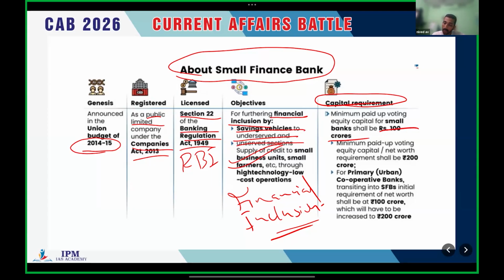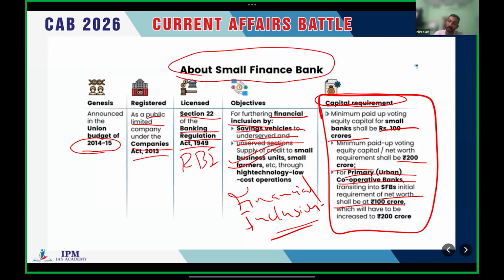Also, the minimum paid up voting equity capital requirement shall be 200 crore. Primary urban cooperative banks can transition into small finance banks by improving their net worth and increasing capital.